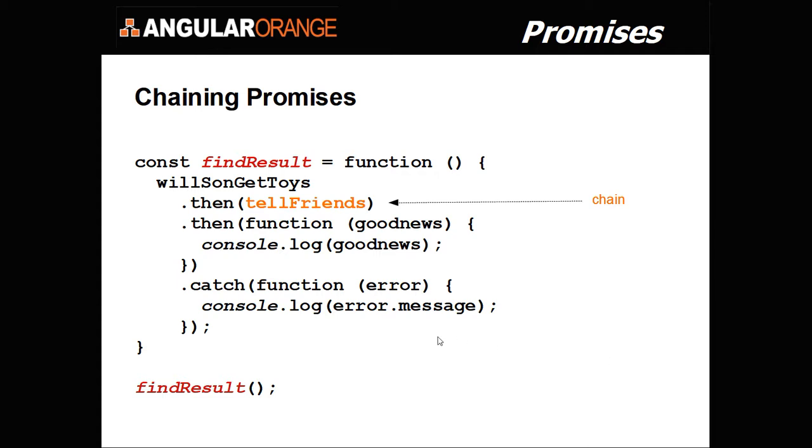But basically, when you execute the find result, the promise functions get executed, and the data propagates through the resolve to the next promise resolve, through the callback function, etc.